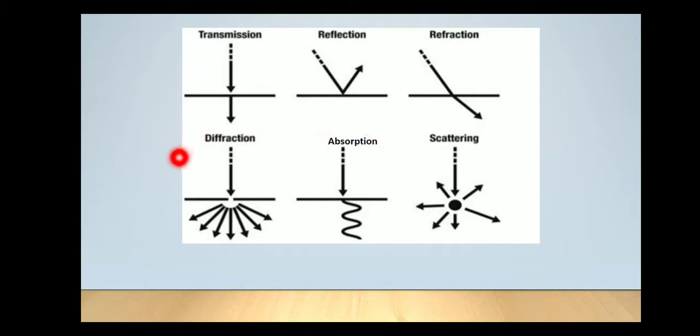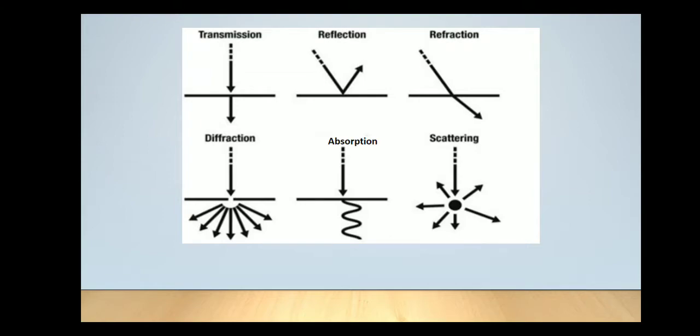So for diffraction to occur, you require a small slit. The ray of light is incident upon this small slit or opening, and then it gets dispersed or it changes its direction in different ways.